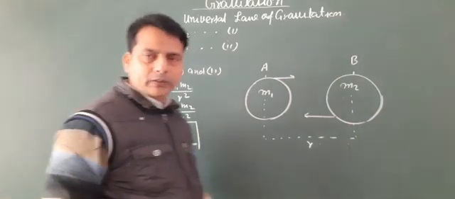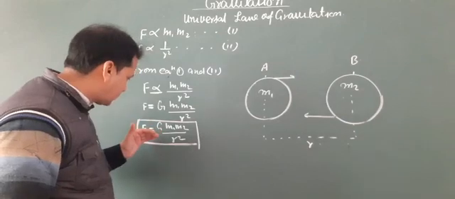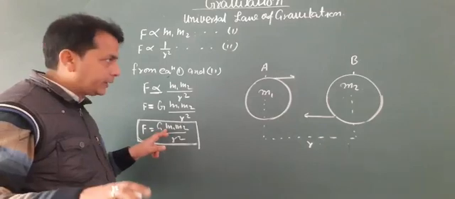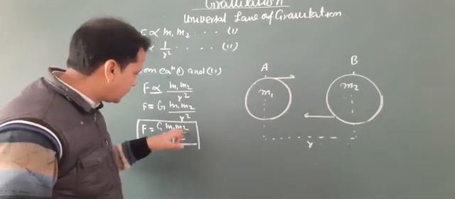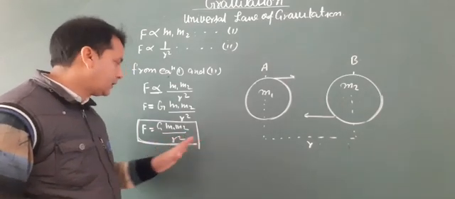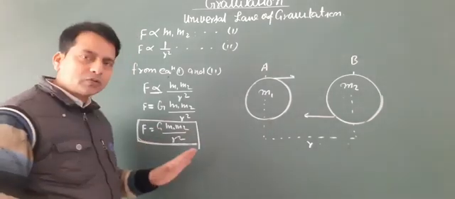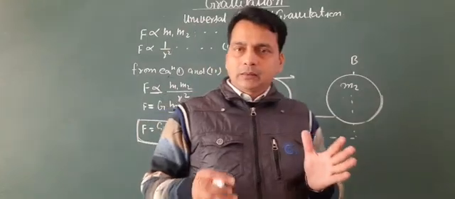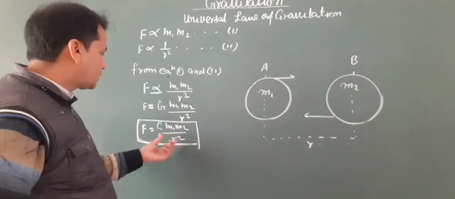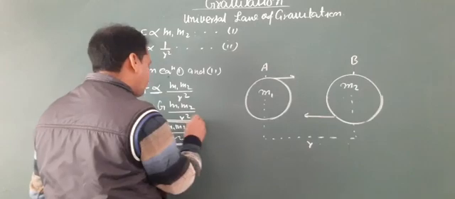In this case, gravitational force is equal to the gravitational constant G, times the mass of object A and the mass of object B, m1 and m2, divided by the square of the distance between their centers, r. So gravitational force is the gravitational constant into the product of their masses divided by the square of the distance between their centers.